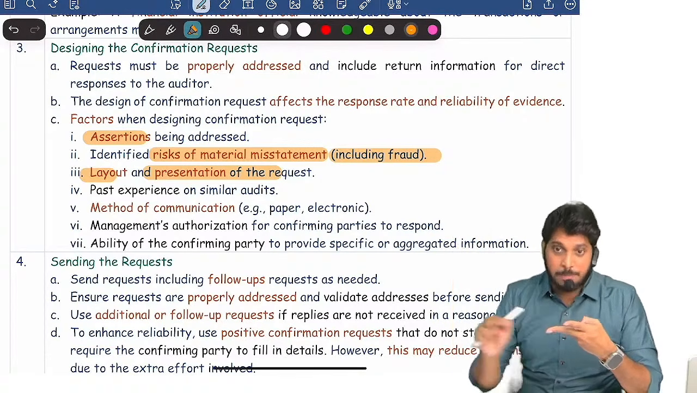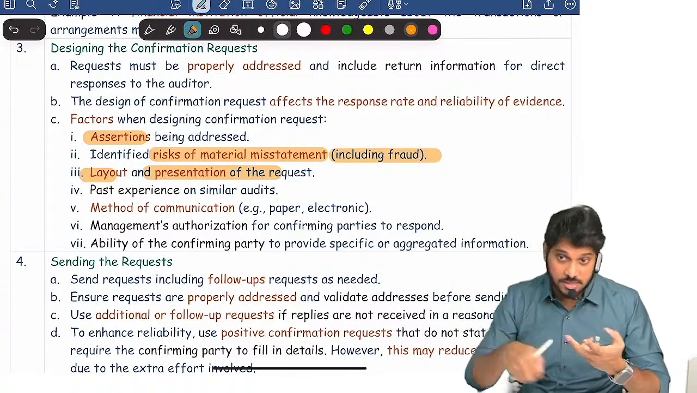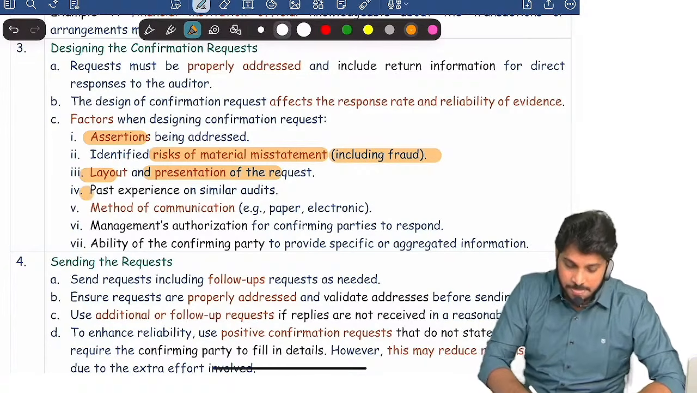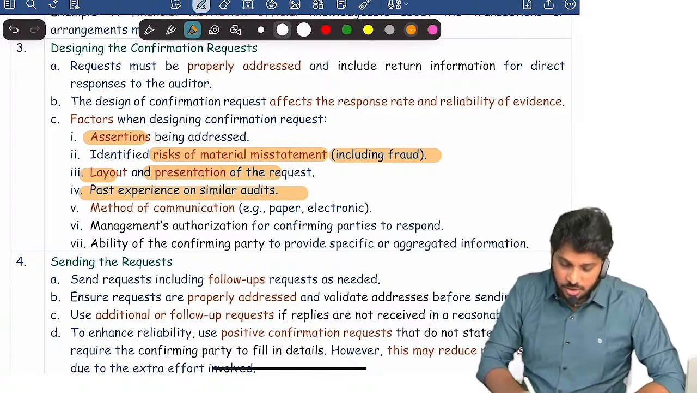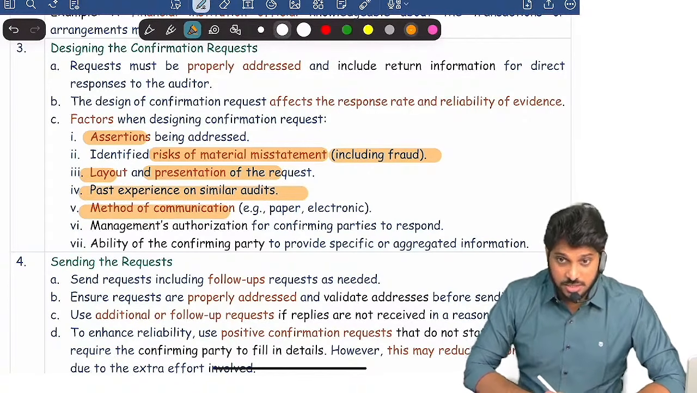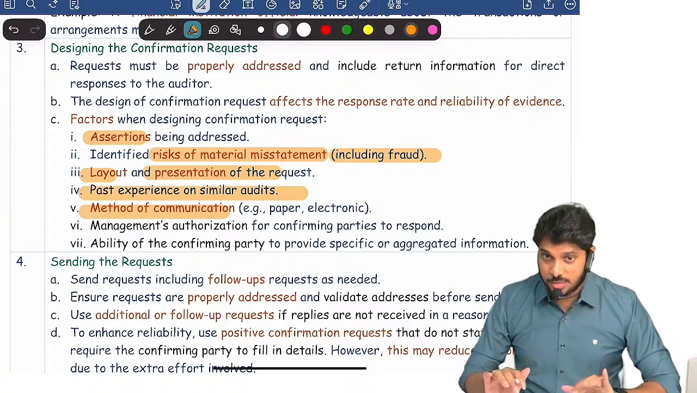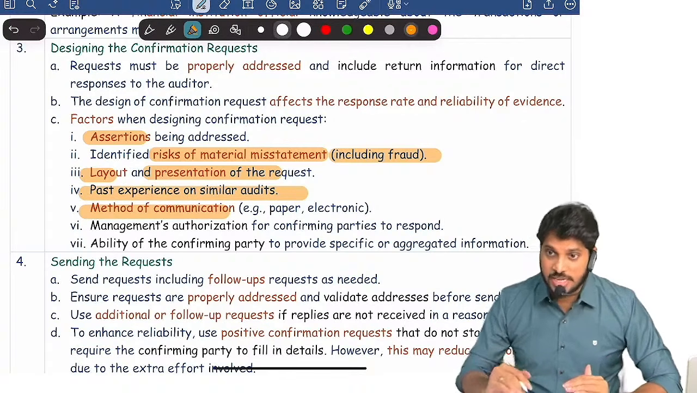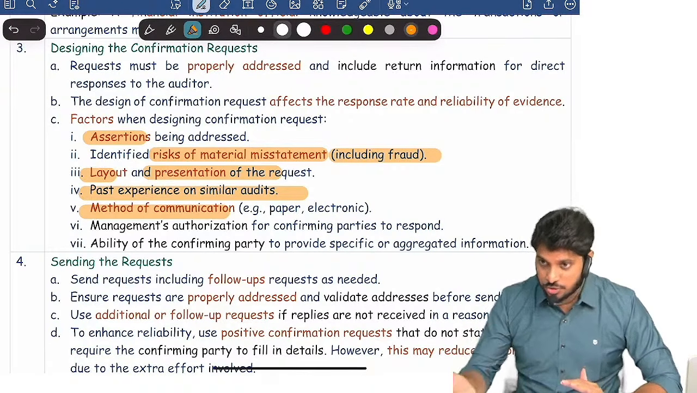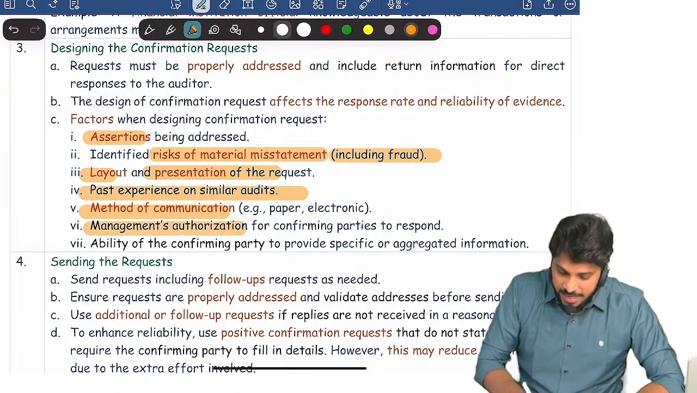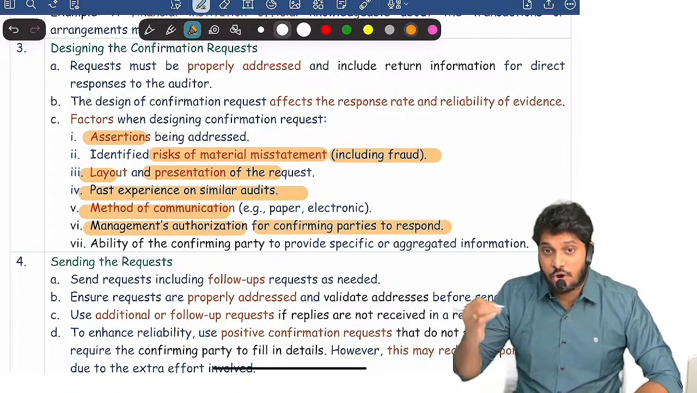Sometimes we put a blank and ask them to fill it and send. This is called layout and presentation. Then past experience on similar audits, and method of communication. This is also one of the important matters. When you are designing the request, are you sending through a mail? Are you sending through WhatsApp? Are you sending through post? What exactly? Then management's authorization for the confirming parties to respond.